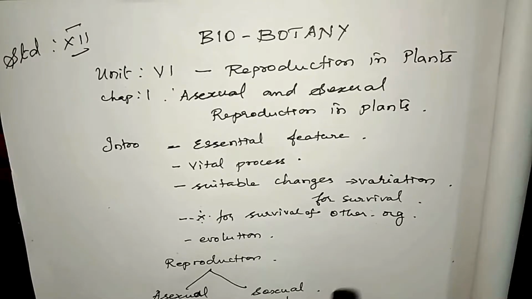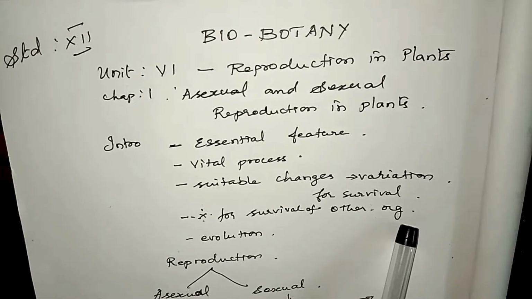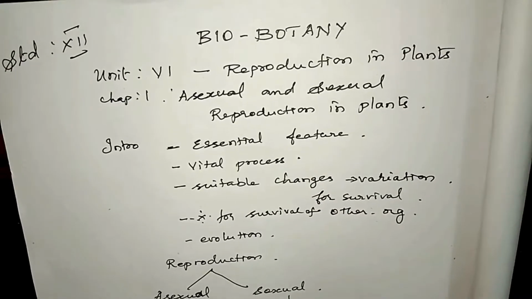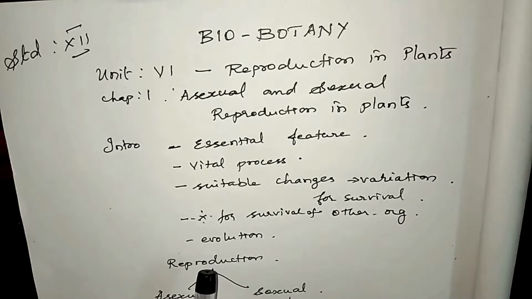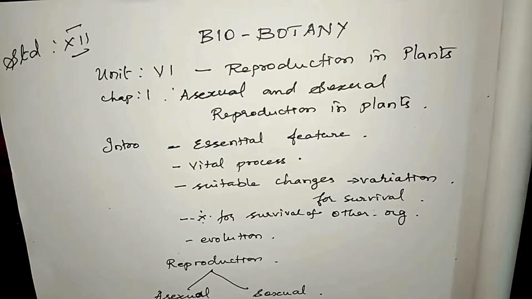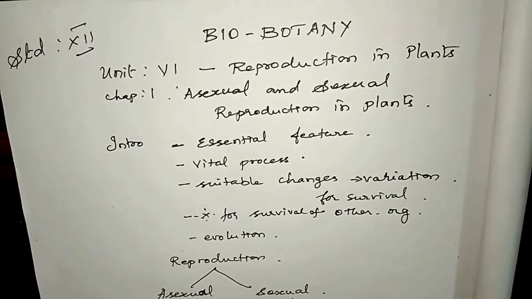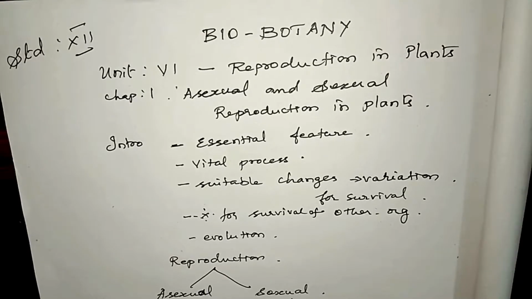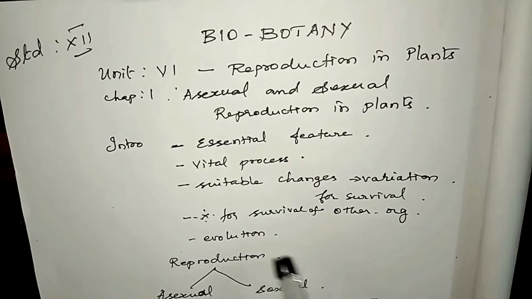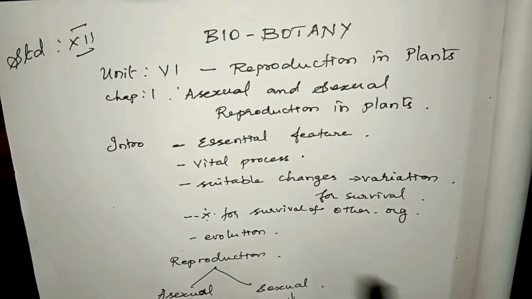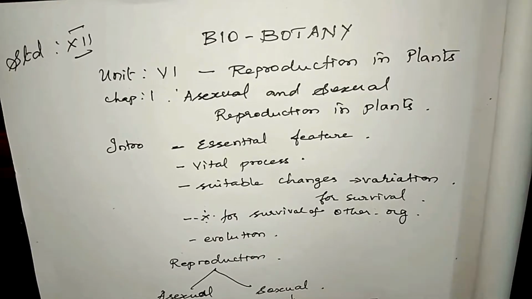Plant reproduction is important for the survival of other organisms because all the other organisms get their food for their existence from plants. It also plays a very important role in evolution. What do you mean by evolution? Through changes or variation, new types of creatures are produced. Now we can talk about the present issue, the coronavirus, which evolved from the virus of a bat and snake. This also happened through genetic changes and variation.